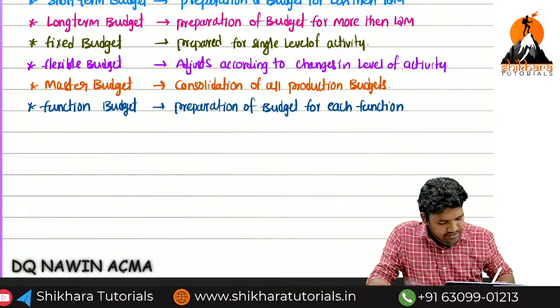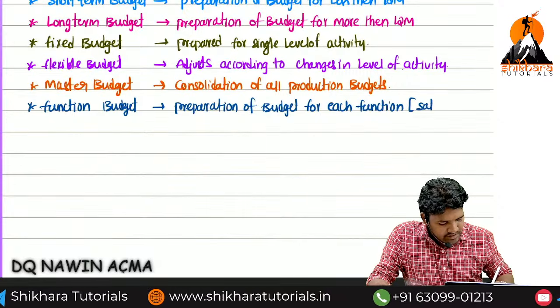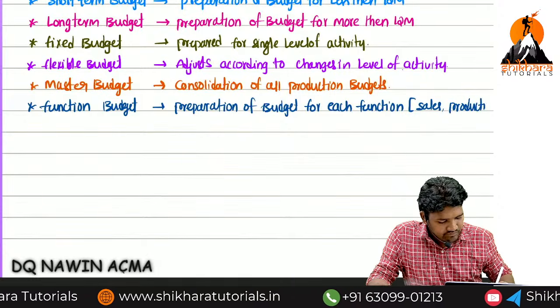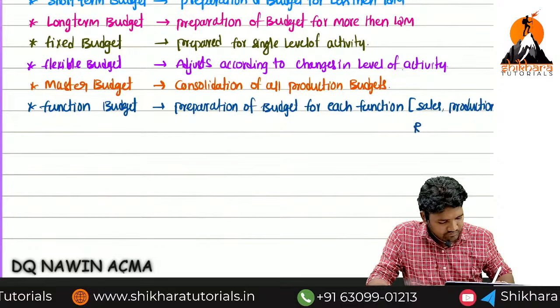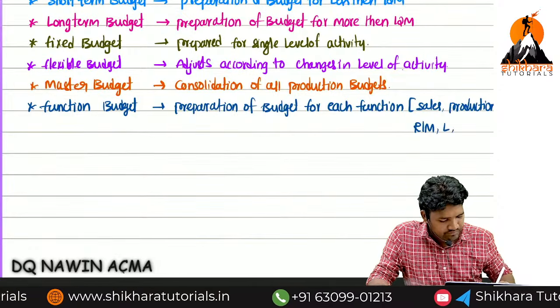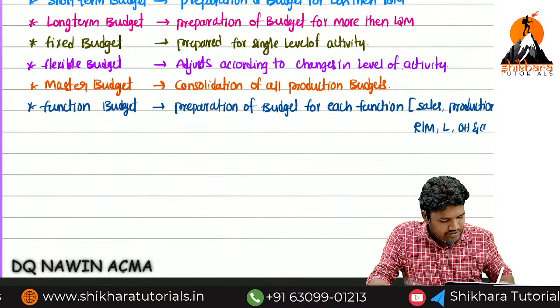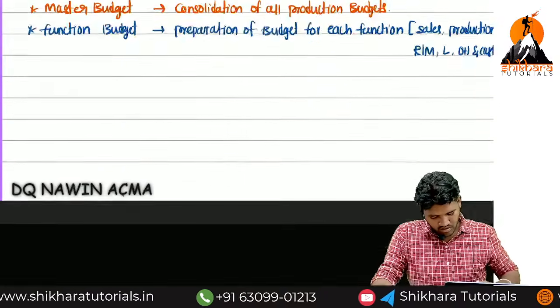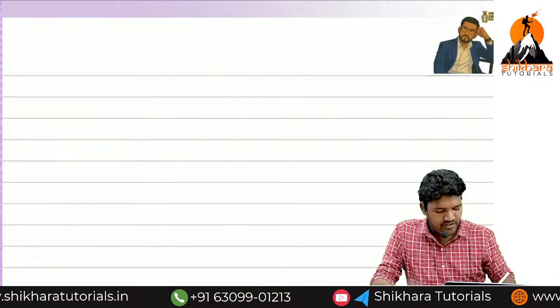Tell me the functions. Sales, production, labor, overhead, and cash. Okay, then fine. So I'll start with the functional budgets explanation.